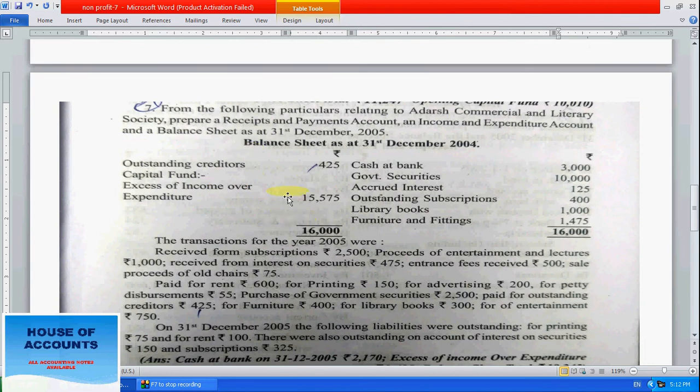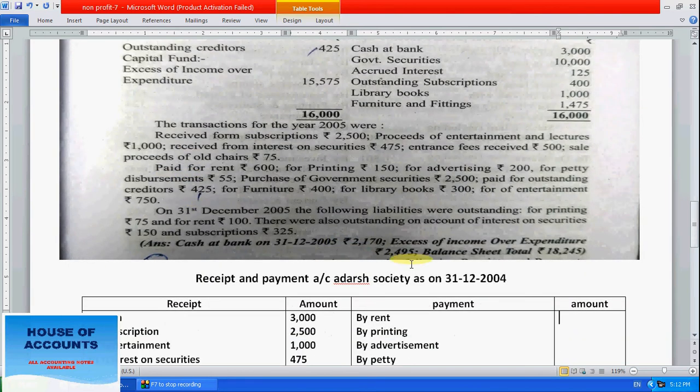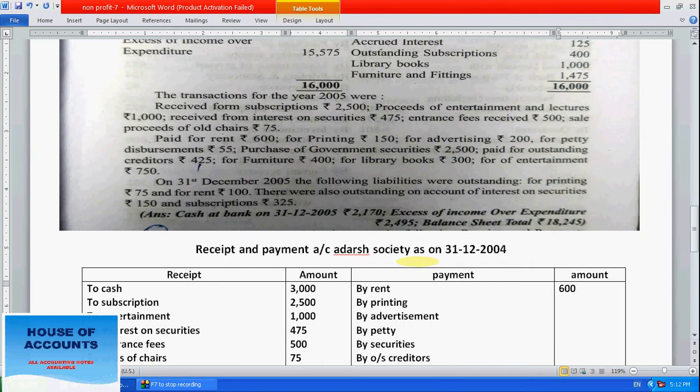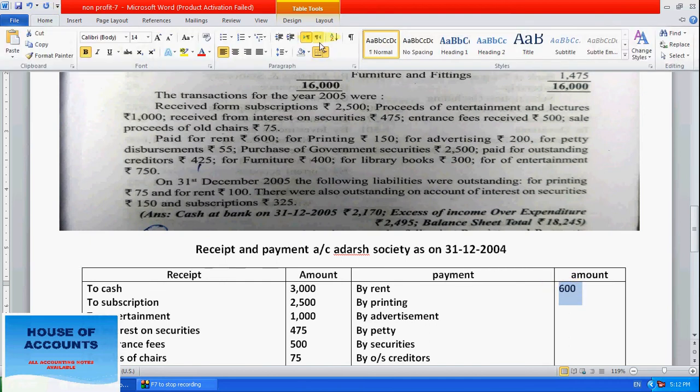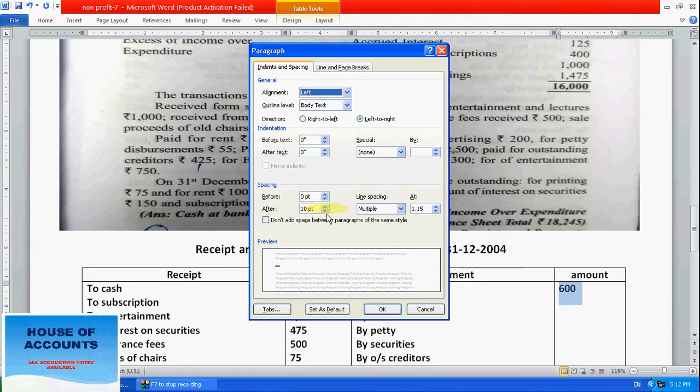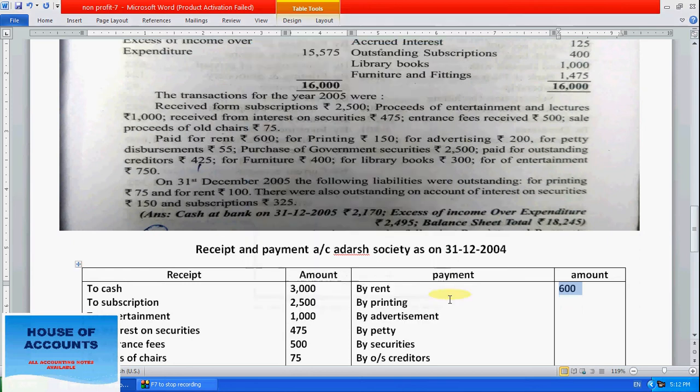Now go to the payment side. Whatever payments there are, let's see. Paid for rent 600. Rent 600, printing 150, advertisement 200. Petty disbursement 55. Purchase of government securities 2500.